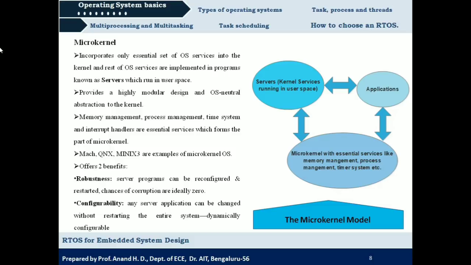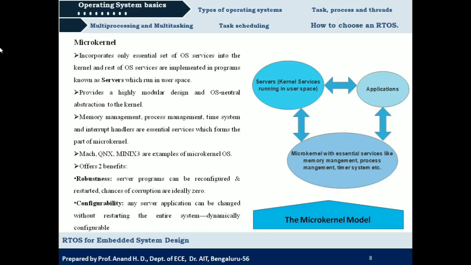And next is configurability. Configurability means server applications can be changed without restarting the entire system. Suppose you want to make a change in a server program, you can make the changes and restart that server program without restarting the entire application. So this property is called dynamically configurable.